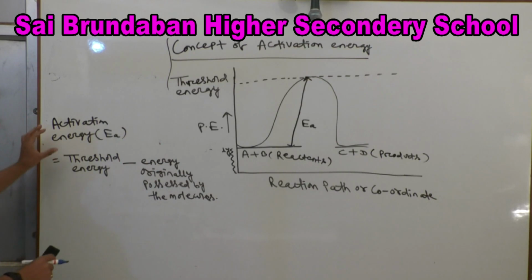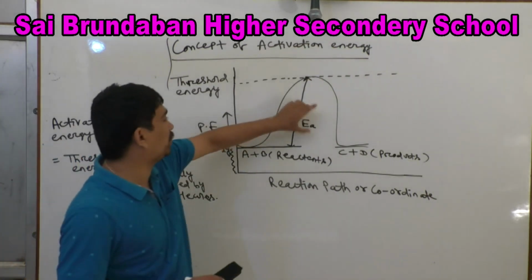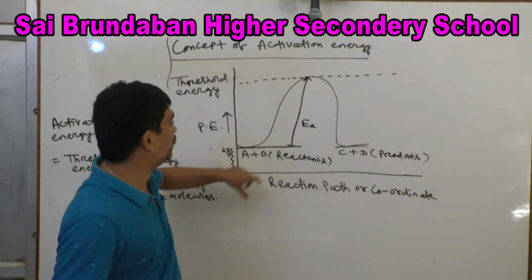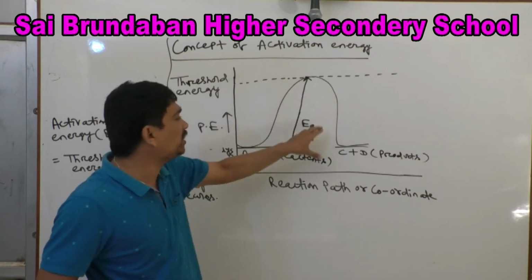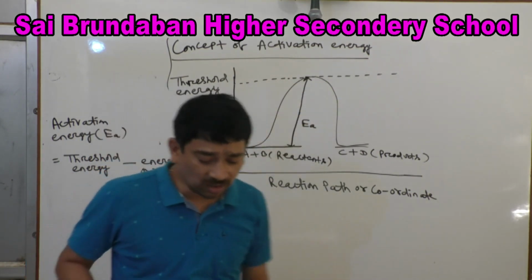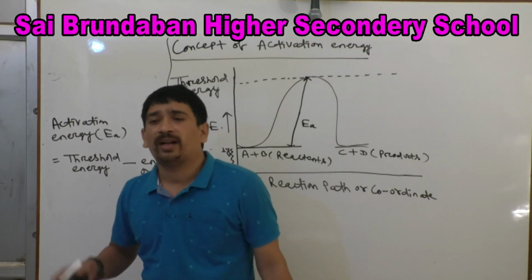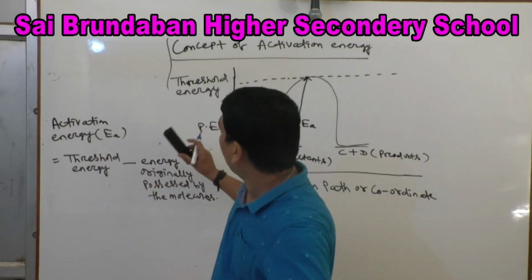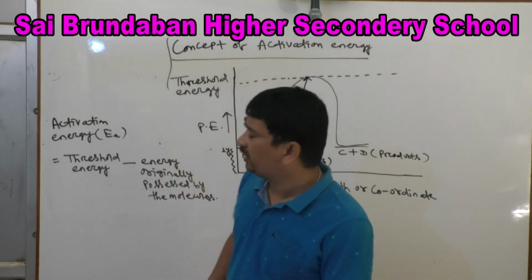This activation energy equals threshold energy minus this energy. That will give this extra energy. That is activation energy. Is that clear? So this is all about threshold energy and activation energy. Next, we will discuss one thing.